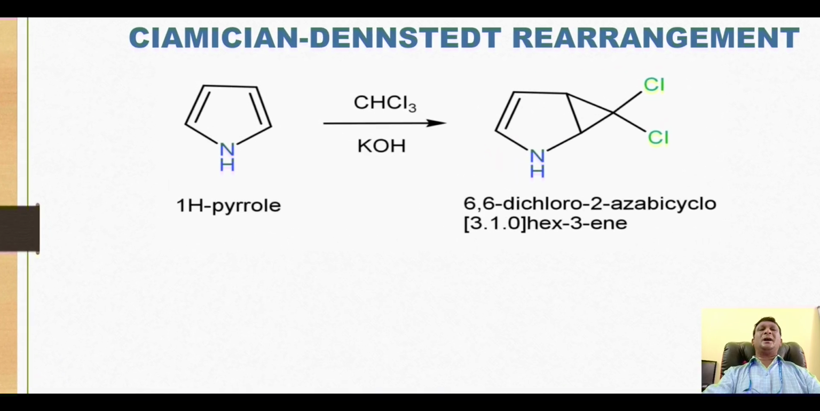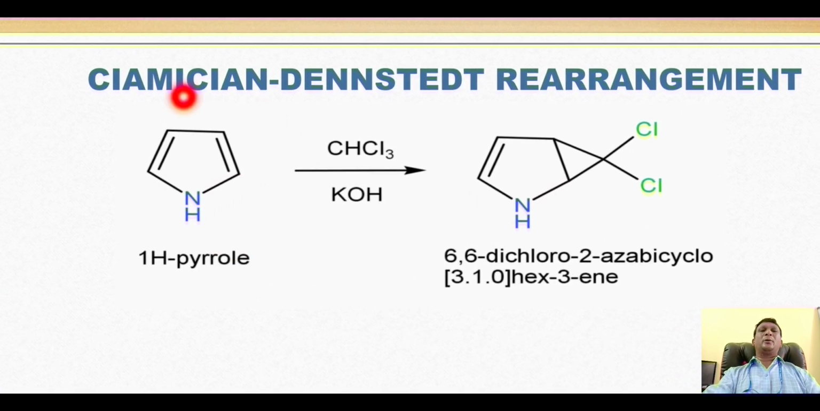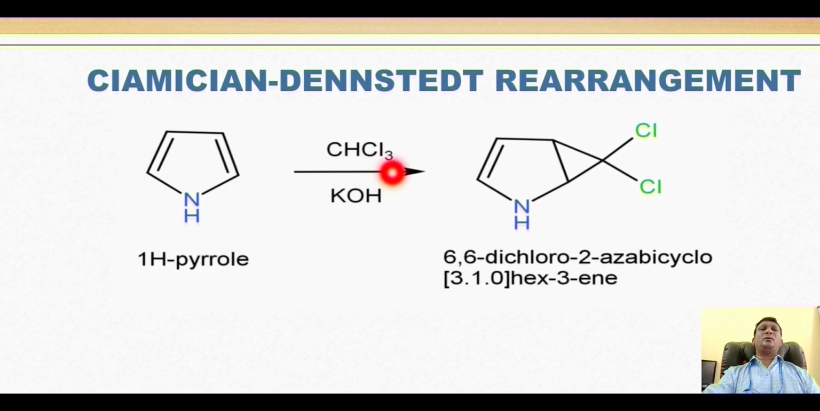Now the next and the last synthesis is the Ciamician-Dennstedt rearrangement. Here the starting material is pyrrole and it is reacted with chloroform and potassium hydroxide. This resembles the Reimer-Tiemann reaction.